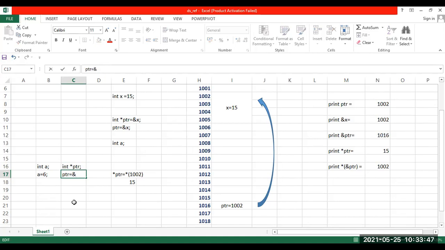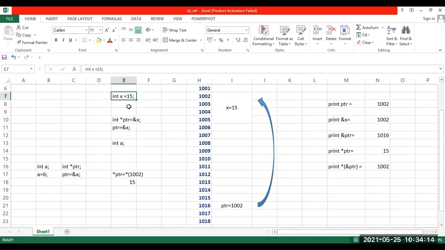PTR is a pointer variable, initializing it to the memory address. Memory address is denoted by an ampersand. The definition says pointer is a variable which stores the memory address of another variable. Which is the another variable? It could be A here. So I'll just say &A. I have declared two variables here.